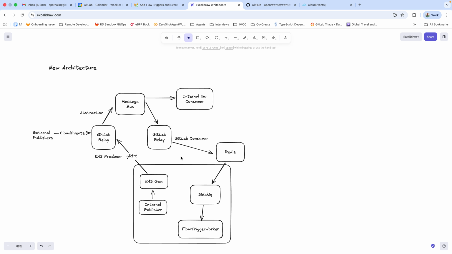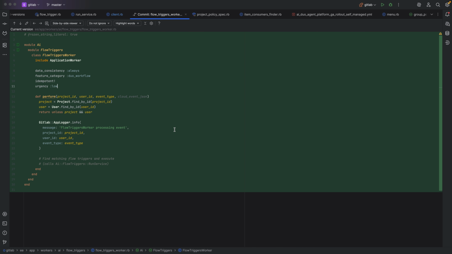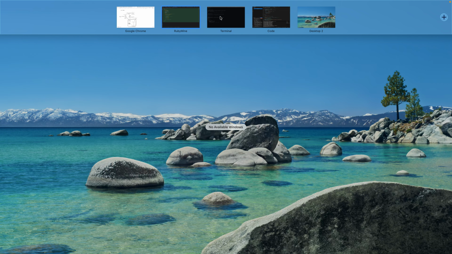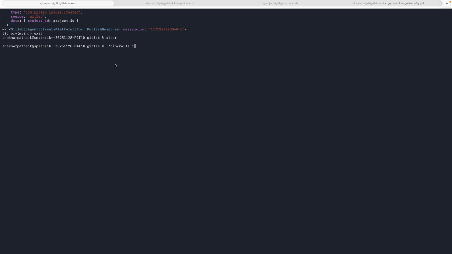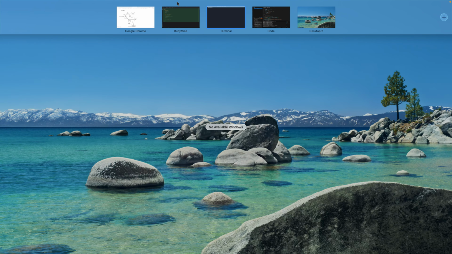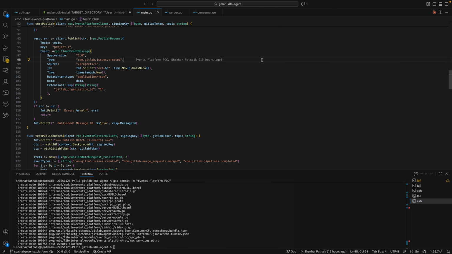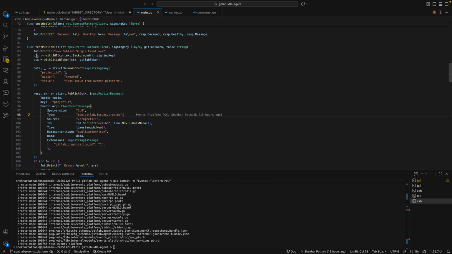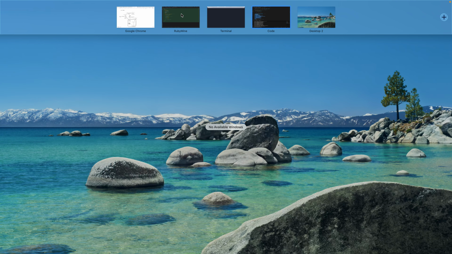I'd like to quickly show you this in action. So let me show you external publishing first. I've created this little service that publishes using gRPC using the cloud events format. So let me just jump into the code there. You can see that here we have this publishing example where I'm just publishing a cloud event message in the cloud event format using gRPC to CAS, right? So that's just the script. All it does is really just do that.